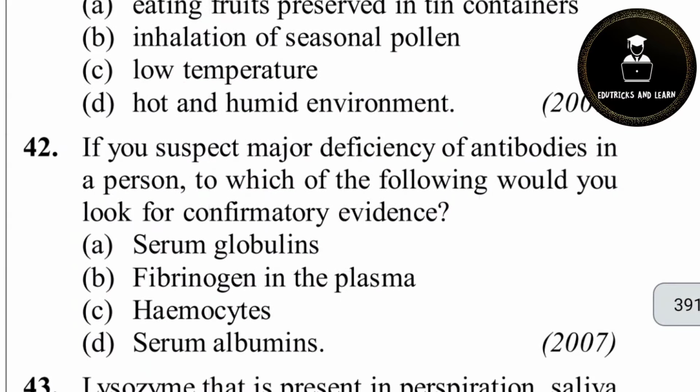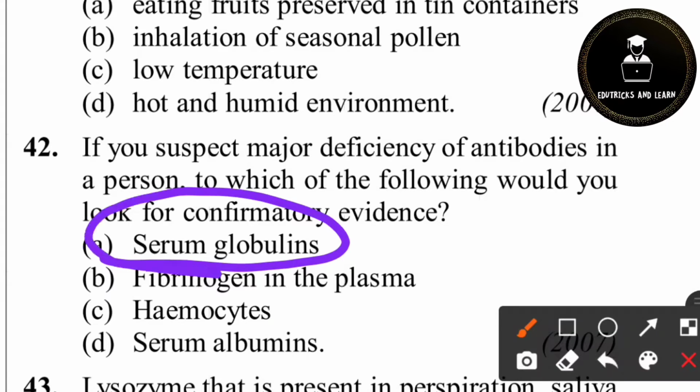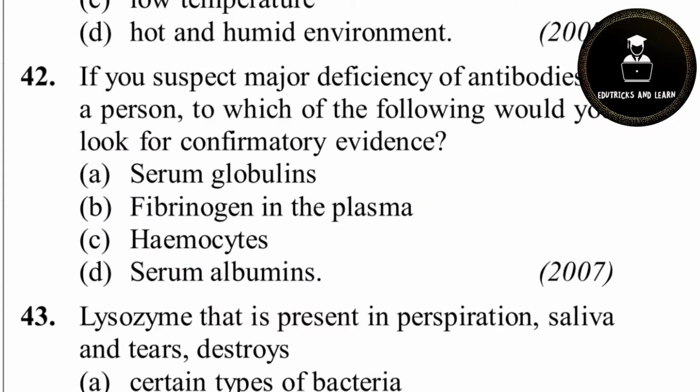And then 42nd question. If you suspect major deficiency of antibodies in a person, in which of the following would you look for confirmatory evidence? We already saw this question in part 1 video. So here the answer is option A, serum globulin, because we know that globulins are the immune proteins present in our blood. So to check the antibodies, we want to check globulin from serum. What is serum? Plasma plus RBC is called serum.